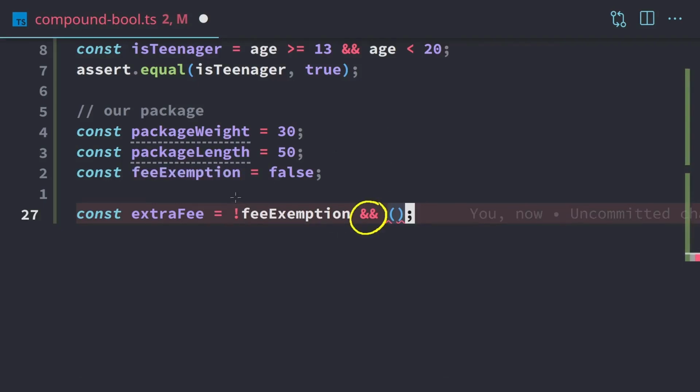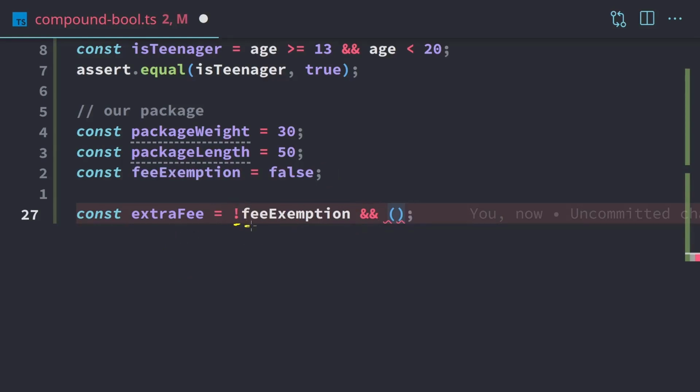And so if we just read this, instead of saying not fee exemption, that's kind of weird. If we just say, instead of not, we just say don't. So if we don't have a fee exemption and whatever we put here is also true or false, then we're going to set the fee here. So the reason we negate that is because if we do have a fee exemption, meaning it's true, we're going to negate the true here, and that'll be false. And since we're using and, this false is going to automatically short circuit and say that we don't need to charge an extra fee. So that's why we're negating this.